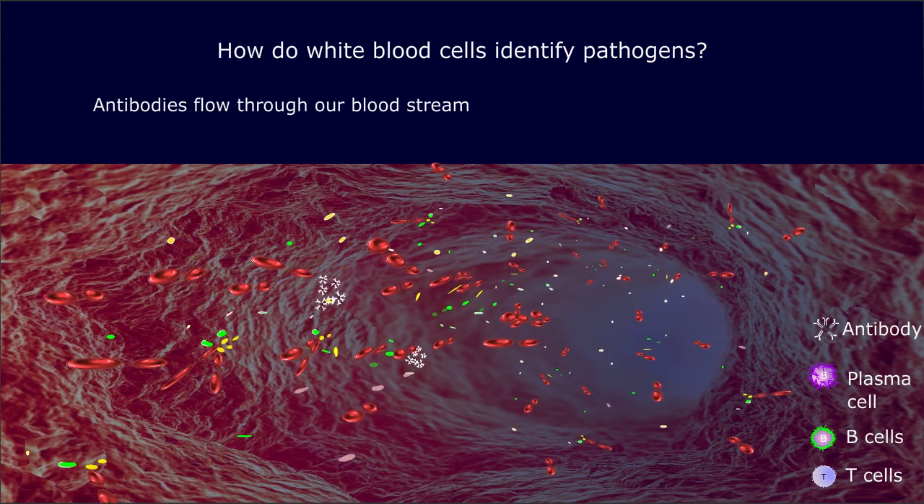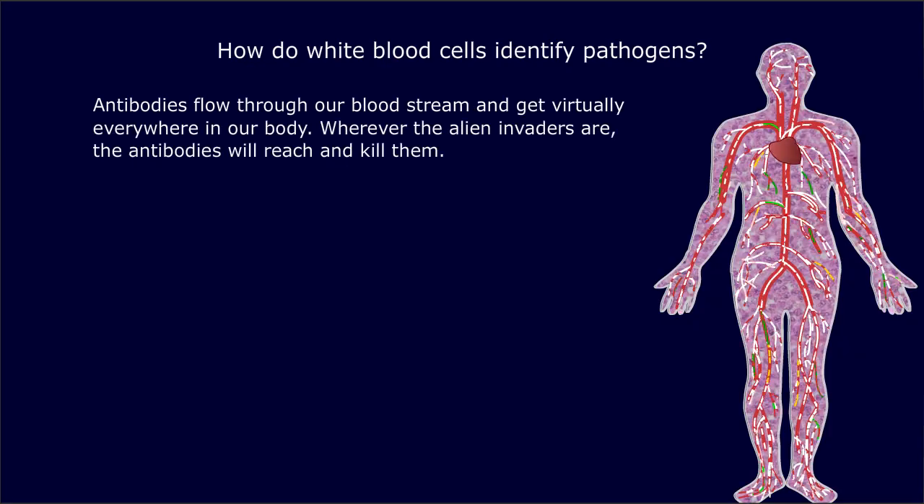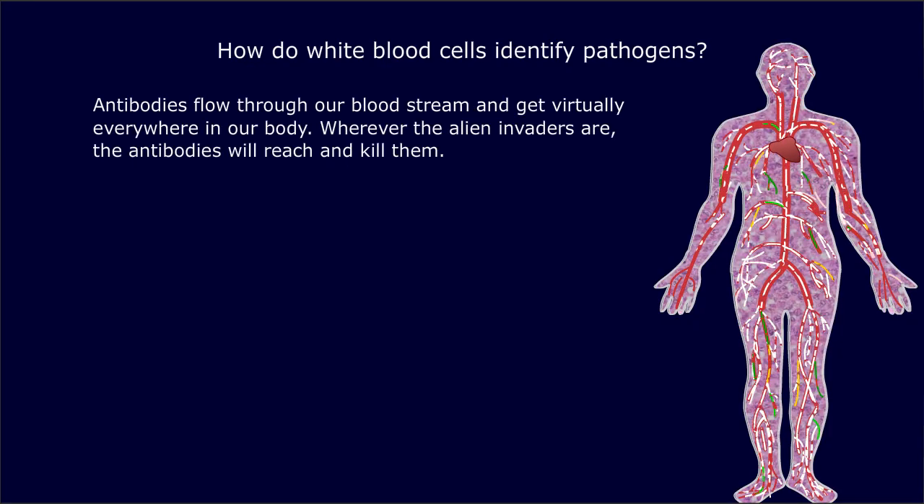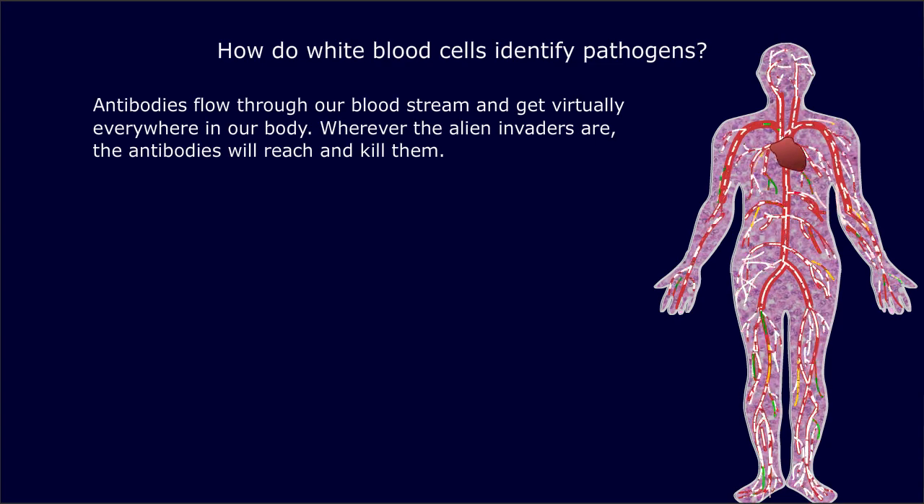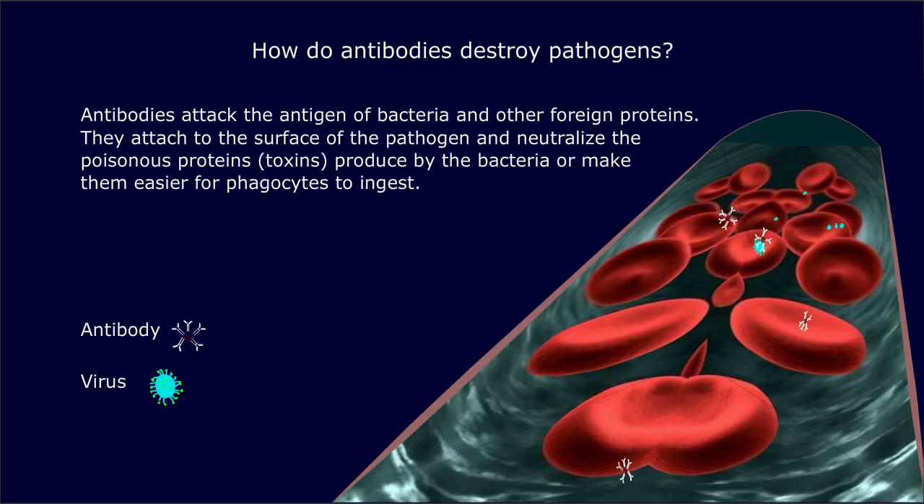Antibodies flow through our bloodstream and get virtually everywhere in our body. Wherever the alien invaders are, the antibodies will reach and kill them. How do antibodies destroy pathogens? Antibodies attack the antigen of bacteria and other foreign proteins.